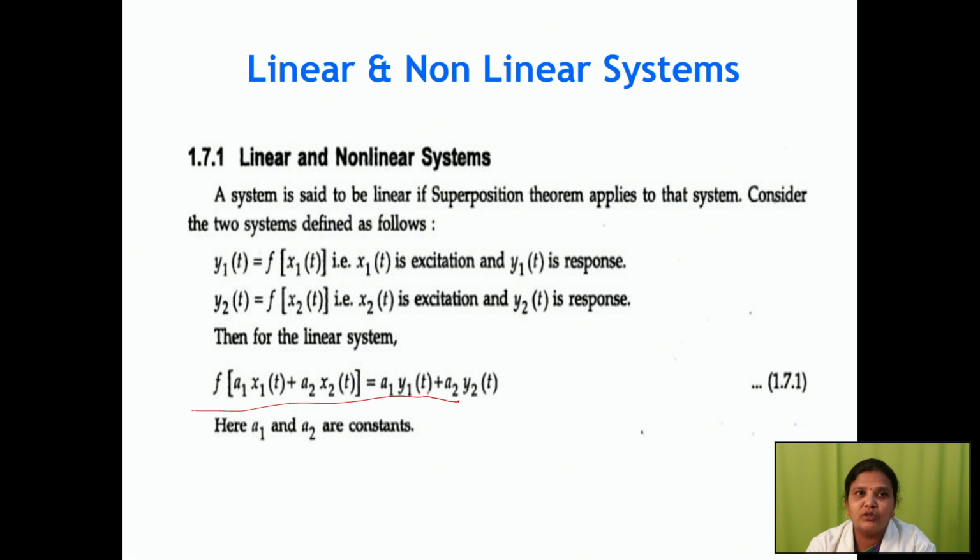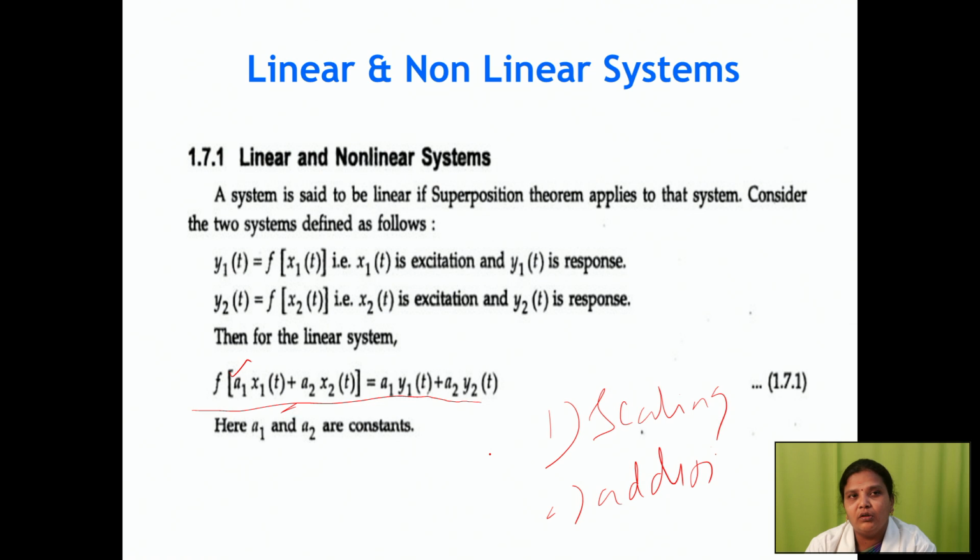F of a1 x1 of t plus a2 x2 of t equals a1 y1 of t plus a2 y2 of t, where a1 and a2 are constants. This property has to satisfy your scaling property and additive property. Additive property is nothing but addition. So how do we check whether a system is linear or non-linear?